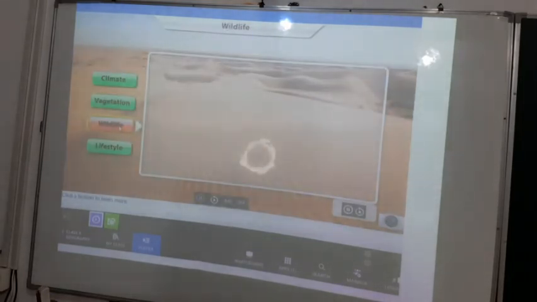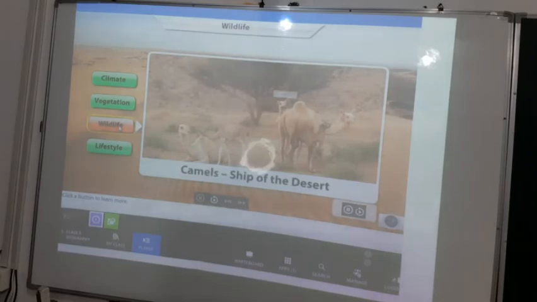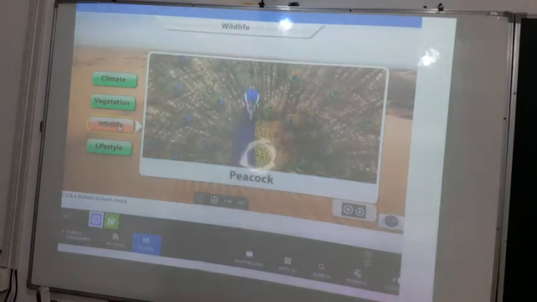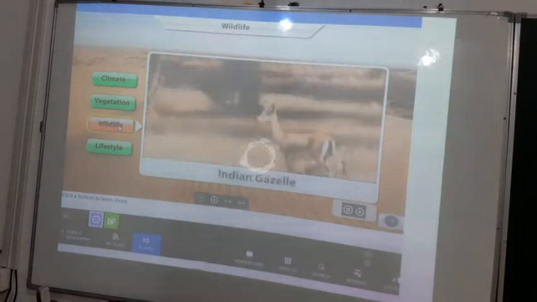A camel can live without water for days. Its padded feet help it to walk easily on hot sand. You will also find peacocks and the Indian gazelle in the Thar Desert.